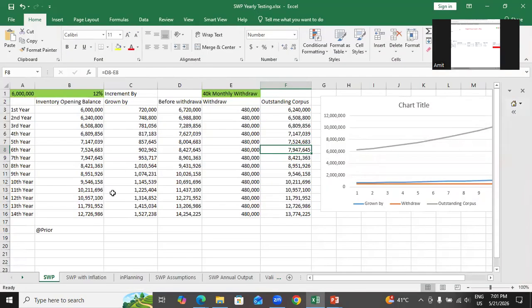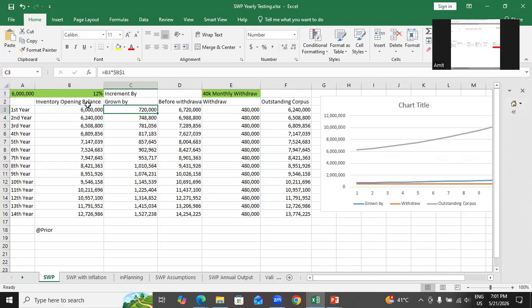So I prepared an Excel scenario for the same, and subsequently we'll create an Oracle Planning case, right? So this is my assumption. My first assumption is I'm going to invest 60 lakh rupees, right? And year over year, my money is going to grow by 12%, isn't it? And I'm going to withdraw 40,000 per month, which multiplied by 12 is 4 lakh 80,000 rupees, isn't it? This is my opening balance. I put an Excel formula over here. So opening balance multiplied by 12%, my money will grow by 7 lakh 20,000 in the first year, right?